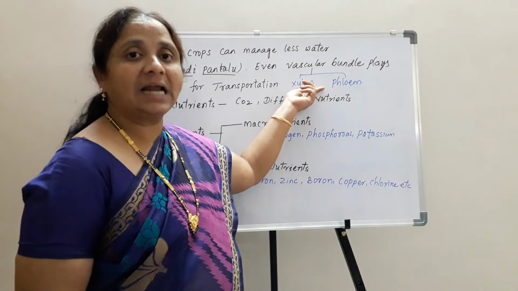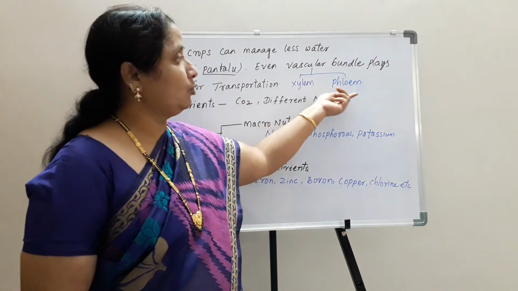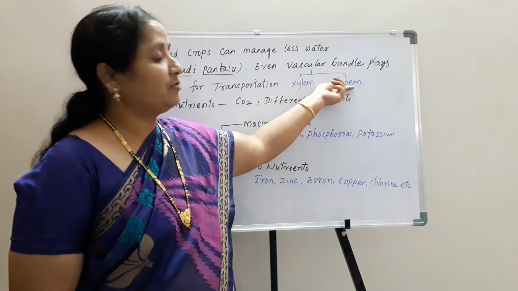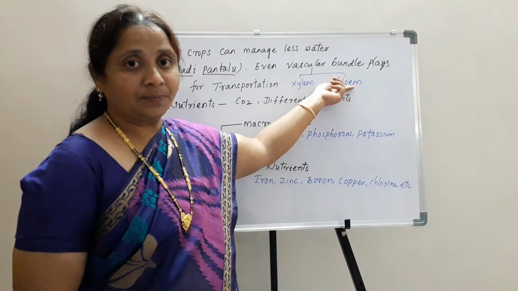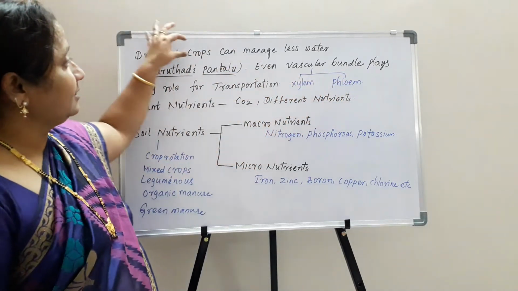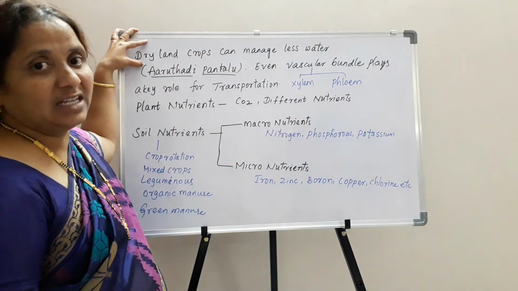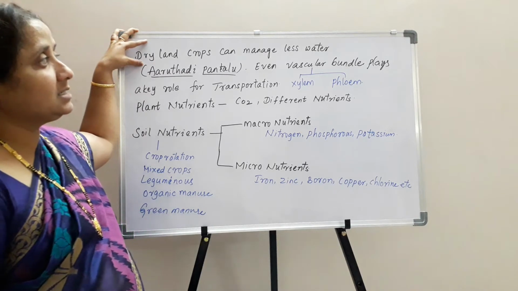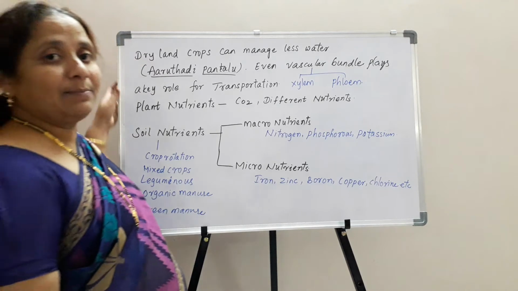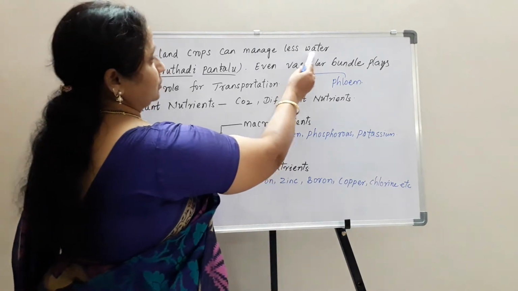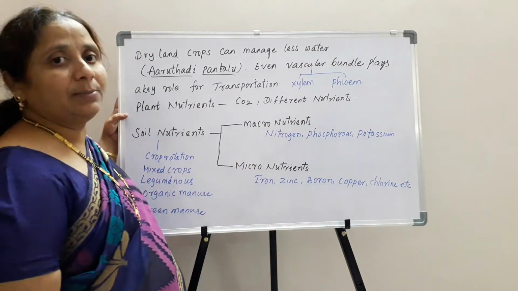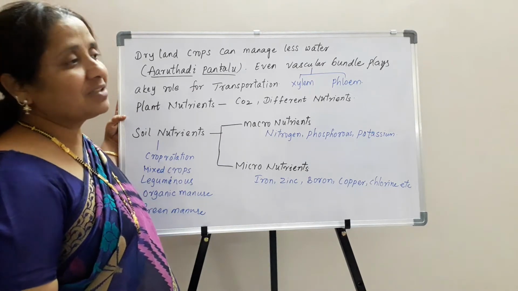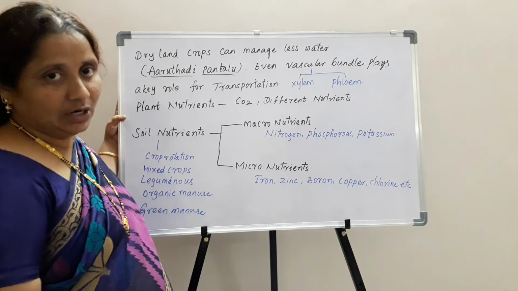Xylem is helpful for transportation of water and phloem is helpful for transportation of nutrients which are prepared by the photosynthesis process in the plants. Where there is a small amount of water, especially in dry land areas, crops can be managed by supplying less water, which is also called Arutadi Pantalu. Arutadi Pantalu management can be followed where there is less availability of water.